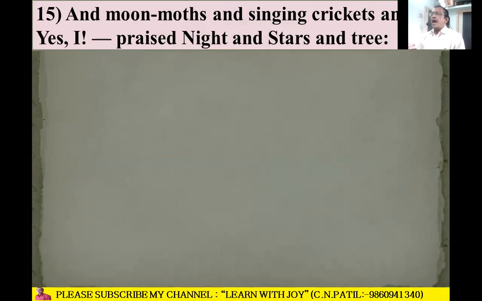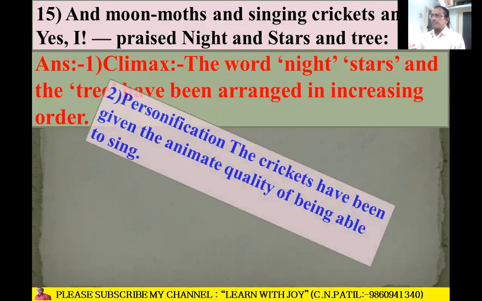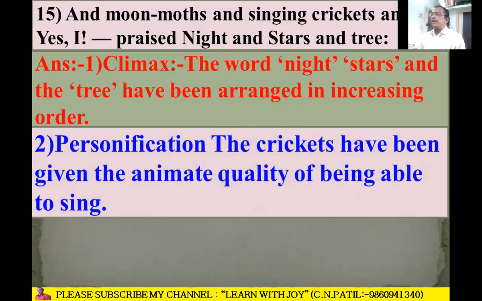Next line: "and moon moths and singing crickets, and I, yes I, praised night and stars and blue." Climax is there because night, stars, tree, these words are arranged in increasing order. So that's why it is climax. Personification is there because the crickets have been given the animate quality of being able to sing.